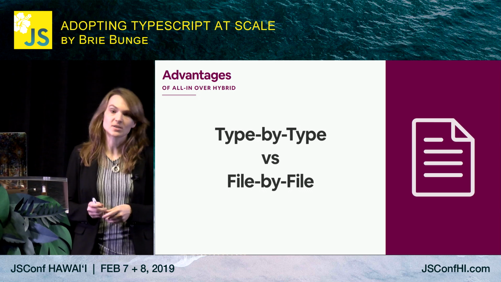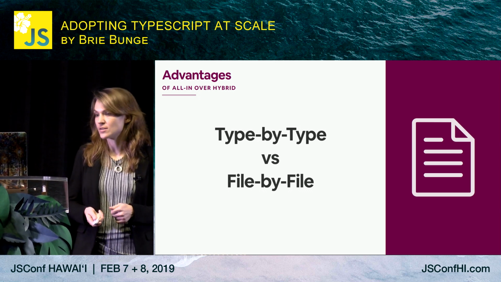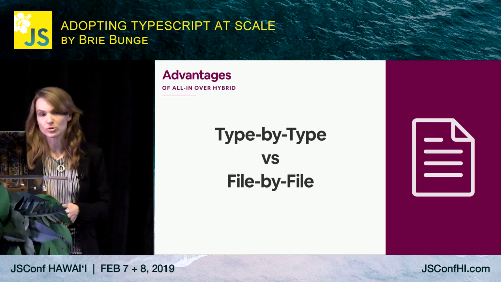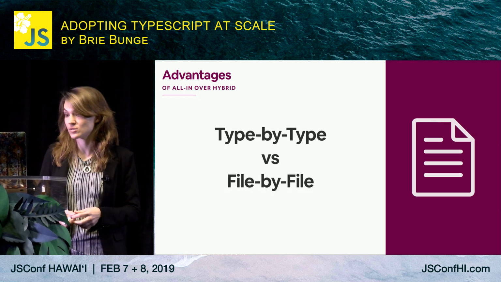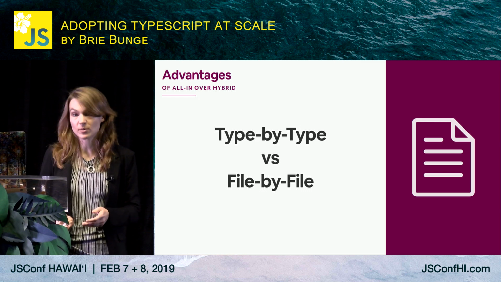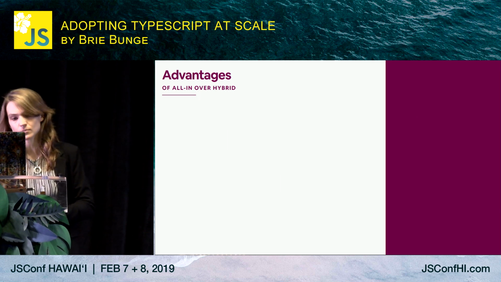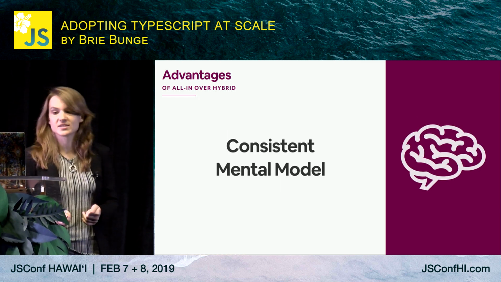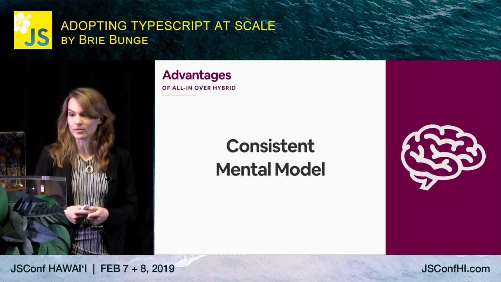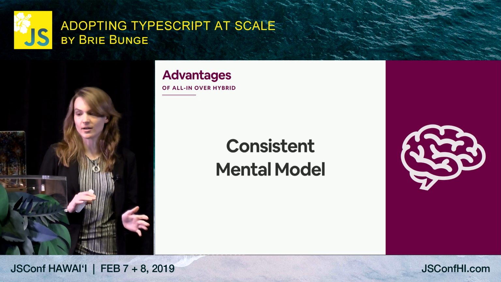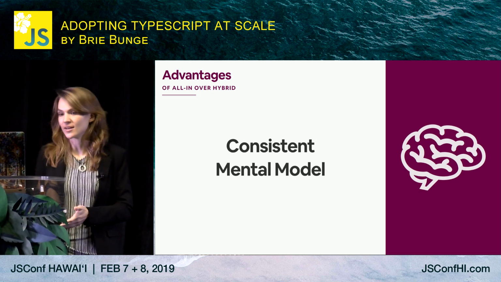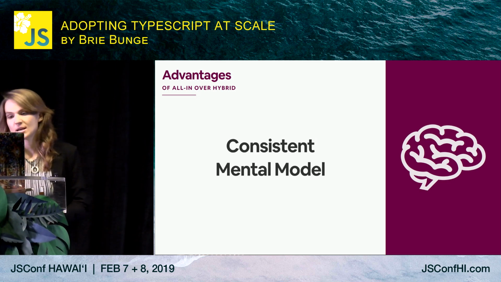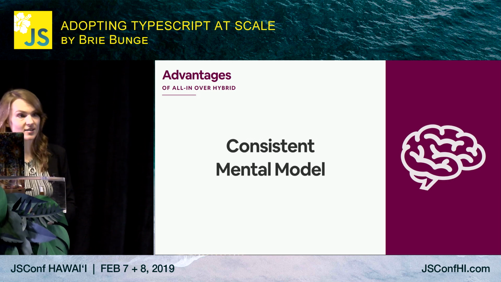It also makes it clear what types are missing. TypeScript's inference is powerful, and we can leverage it for large portions of a file. Some files require a few to no ts-fixmes in order to compile. TypeScript can figure out the rest. Another is that developers can use a consistent mental model. They don't have to context switch depending on what file extension they're in. Like, why can't I add a type here? Why am I not getting compilation errors there? Types can be added, consumed, and type checked in all files.